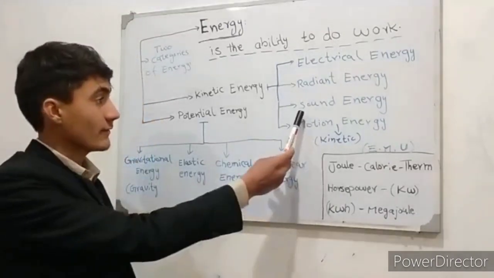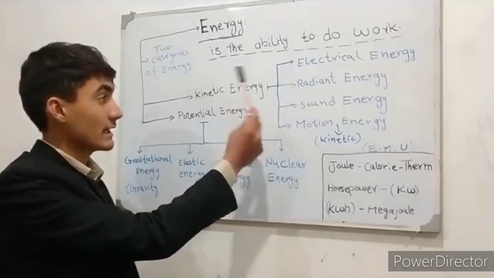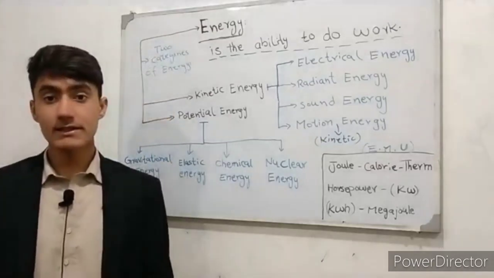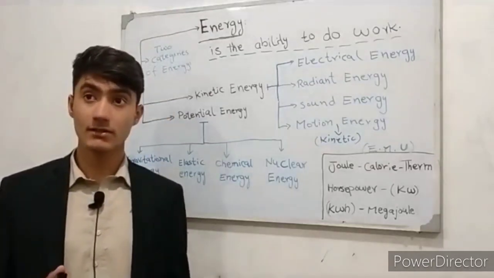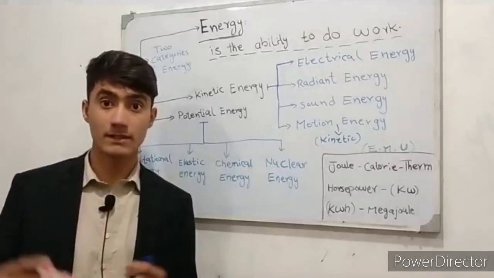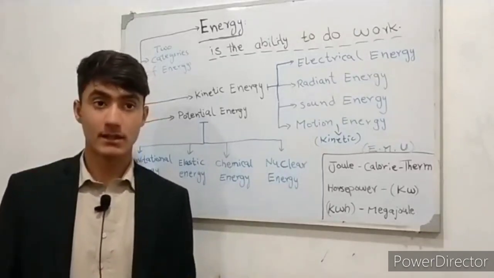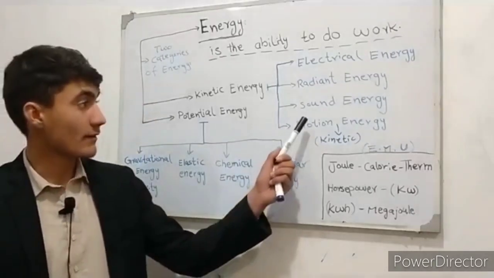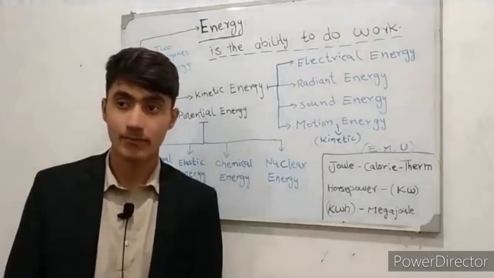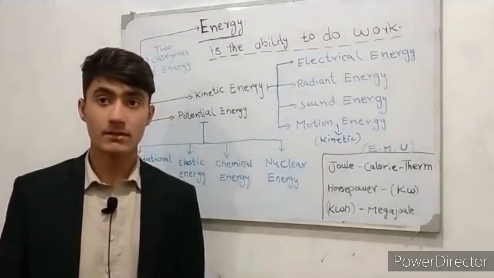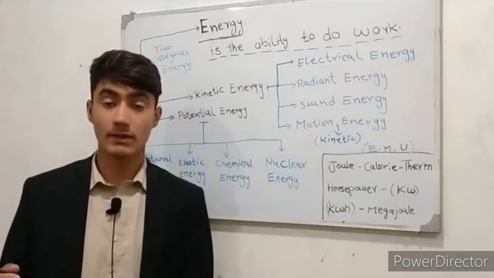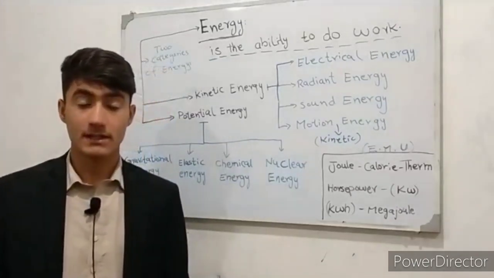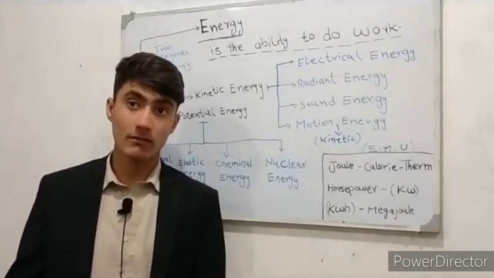The second type of kinetic energy is radiant energy. So what is radiant energy? Radiant energy is the electromagnetic energy that moves in waves. This includes both visible light and X-rays and radio waves also. The third type of kinetic energy is sound energy. Sound energy is a wave that comes out from a source as a result of molecules on a vibrating object.